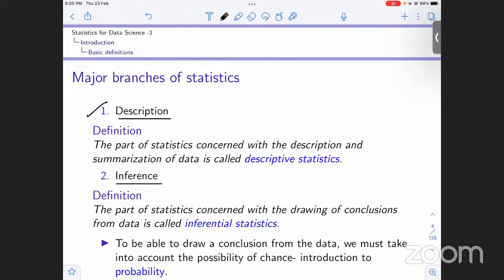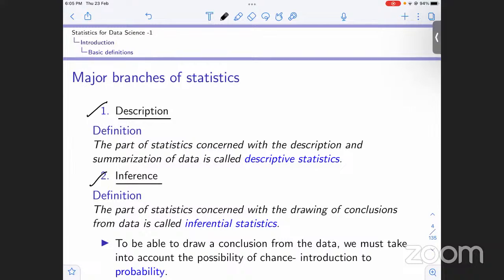Coming to the second part, inferential statistics. This branch of statistics is concerned with drawing conclusions from data. Basically, we have a smaller set of data. For example, this is my sample, and I have a sample of the population. You can think of it as a population, and the sample as a subset. We have this sample.